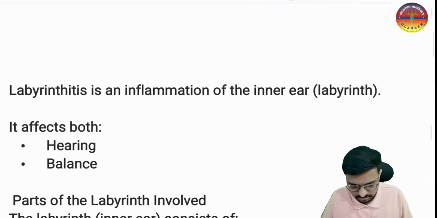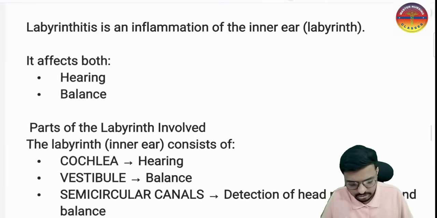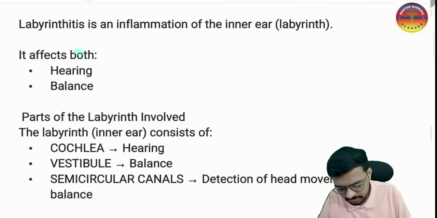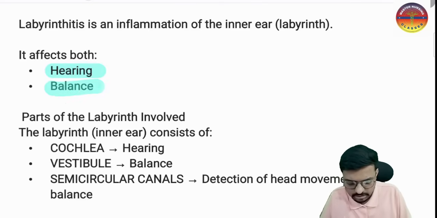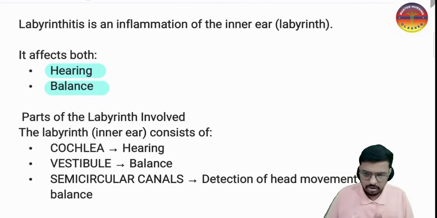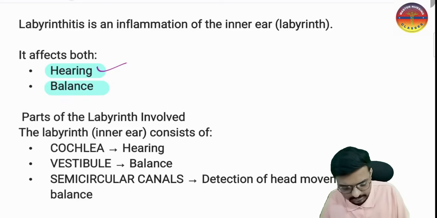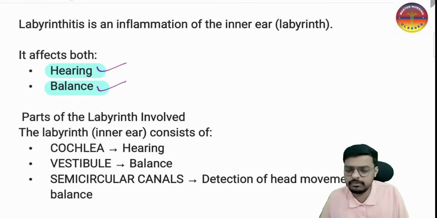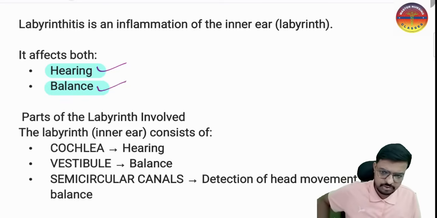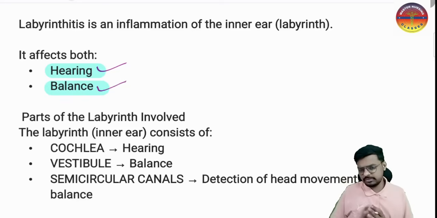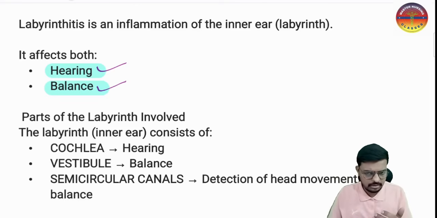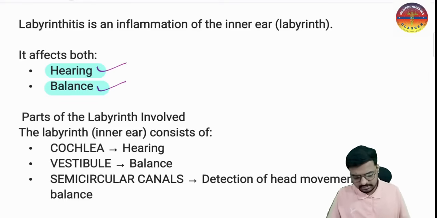Very important, right? Labyrinthitis is the inflammation of the inner ear, the labyrinth, which affects hearing and balance. It affects our cochlea, which is responsible for hearing, and the vestibule, which is responsible for balance. Both are inflamed, so hearing and balance are both altered. That is the reason the patient has a balance problem, that is vertigo, and a hearing problem because the cochlea is involved. That is a very important thing.